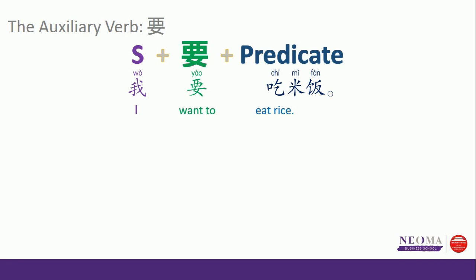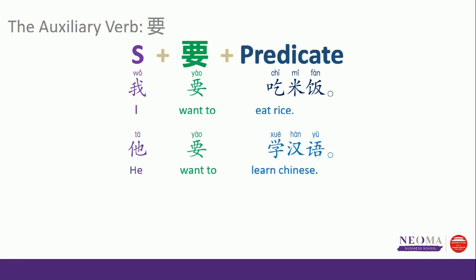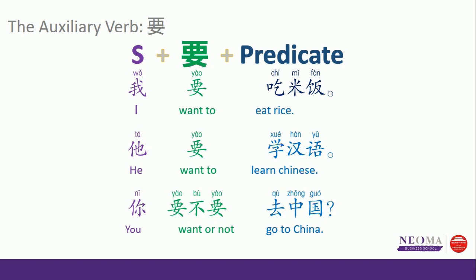For example, 我要吃米饭, I want to eat rice. 他要学汉语, He wants to learn Chinese. For a yes or no question, you can say 你要去中国吗 or 你要不要去中国. They're both okay.